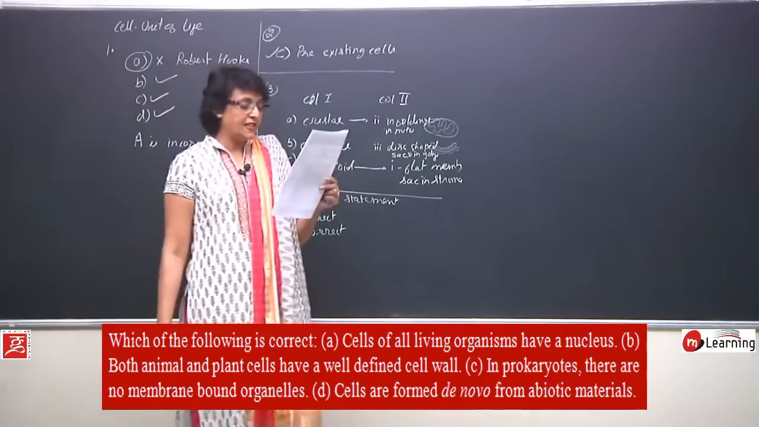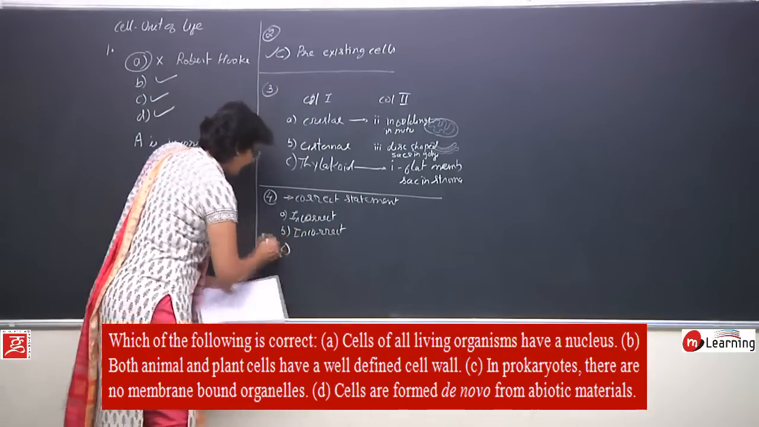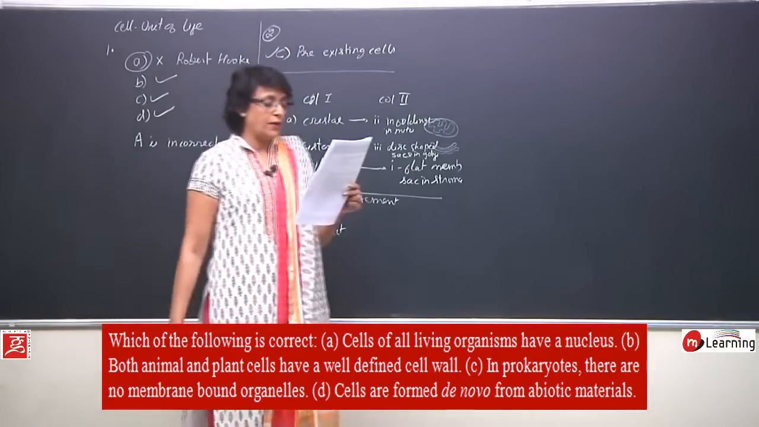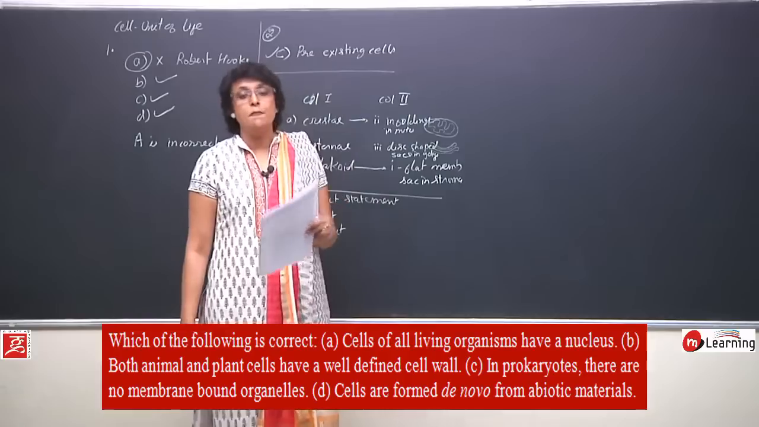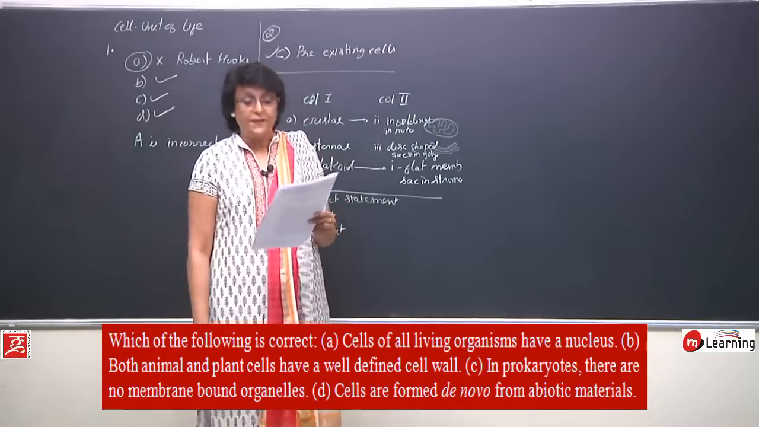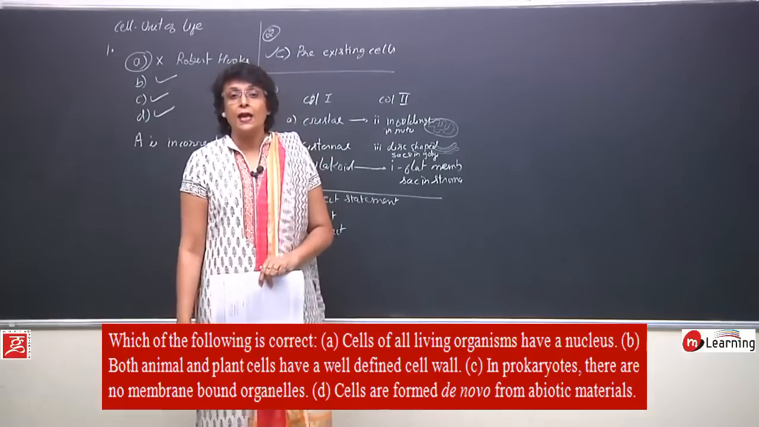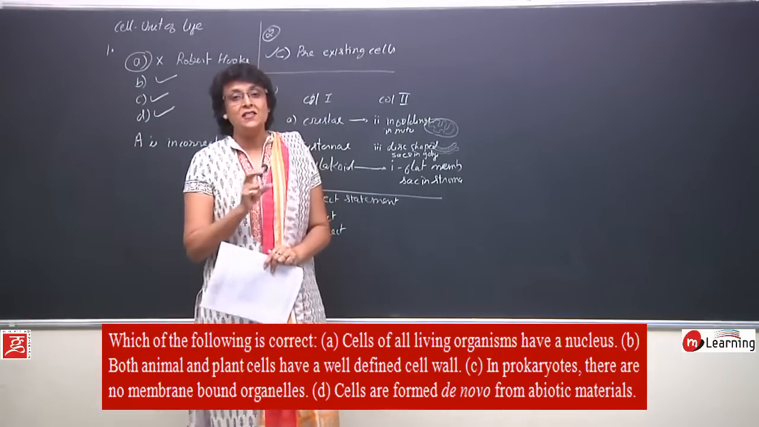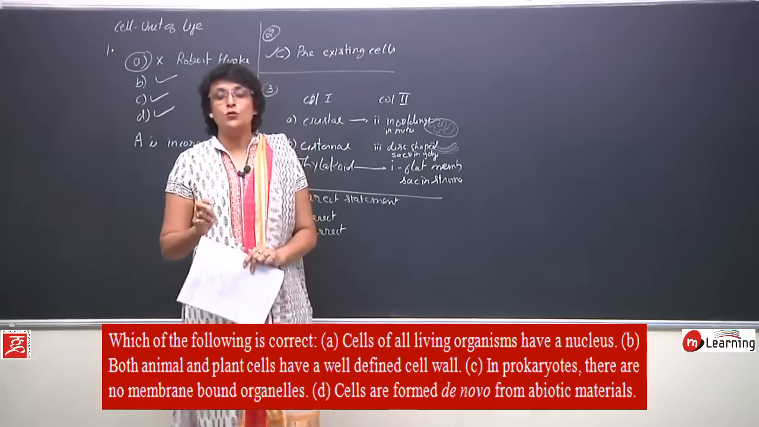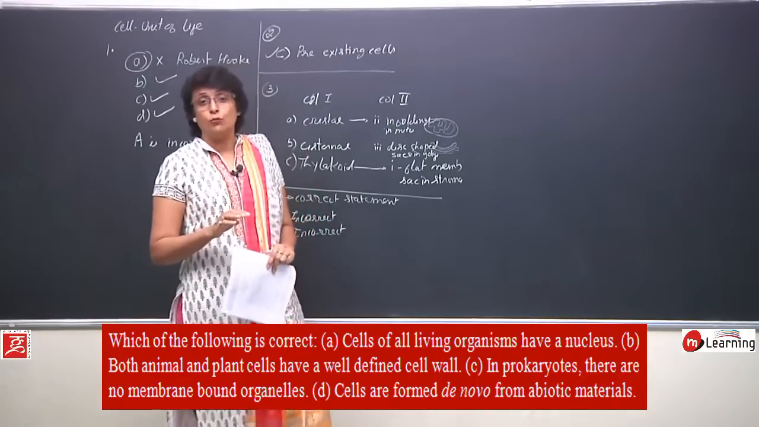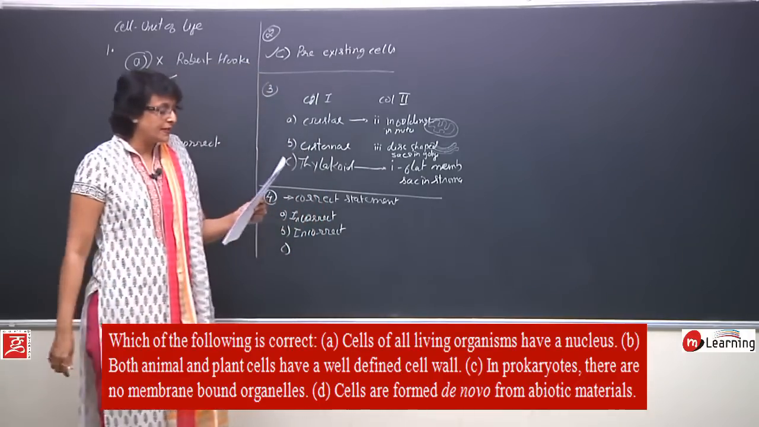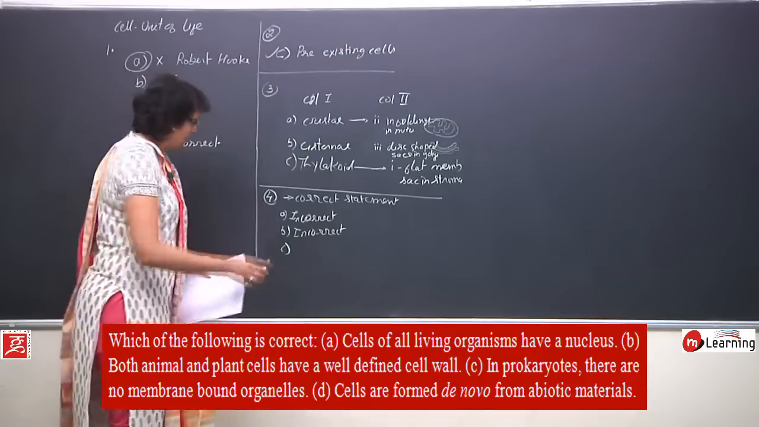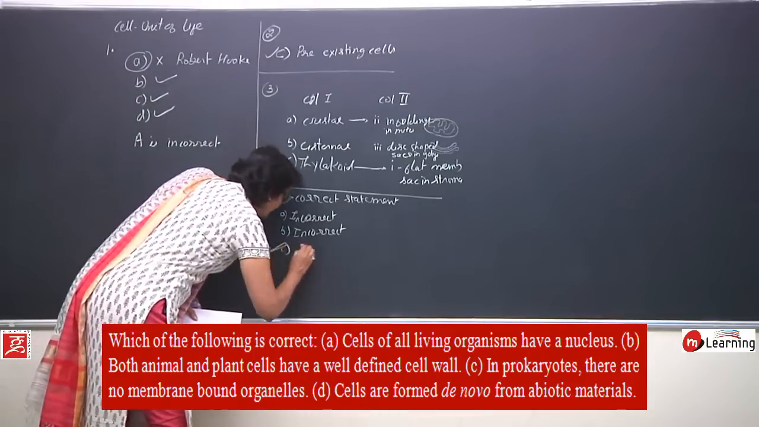Third one, C statement says in prokaryotes there is no membrane bound structures. This is correct. In prokaryotic cell we have only outer plasma membrane. Inside there is a nucleoid, free ribosomes. There are no membrane bound structures, which means organelles are absent. So this is a correct statement.